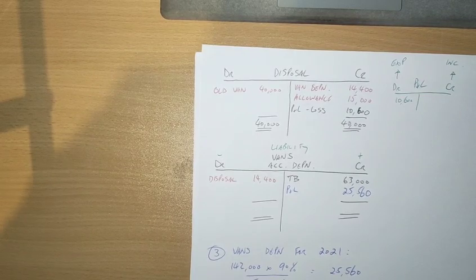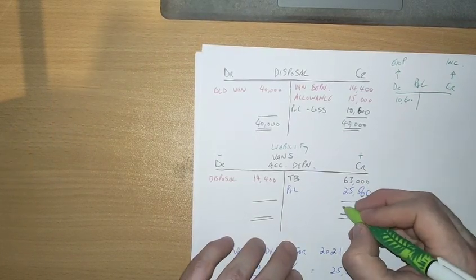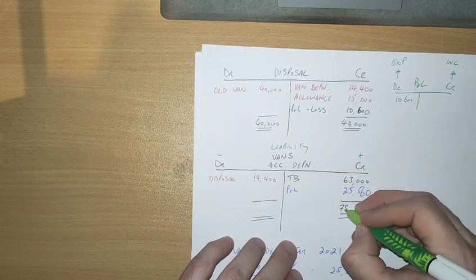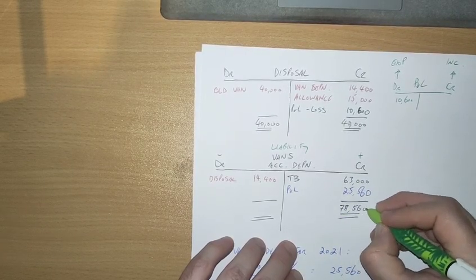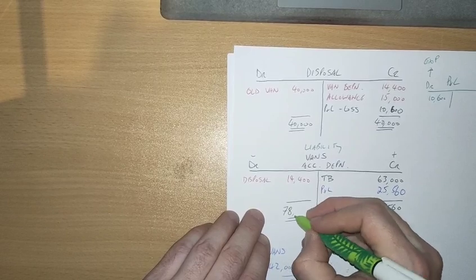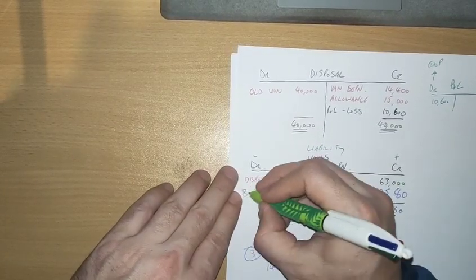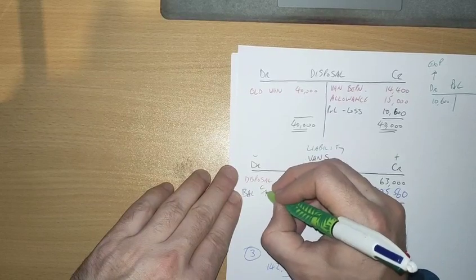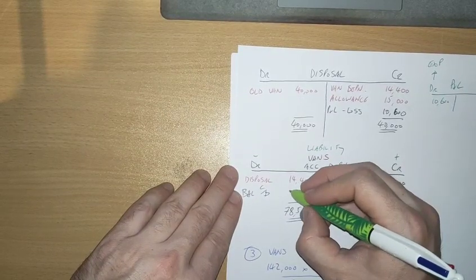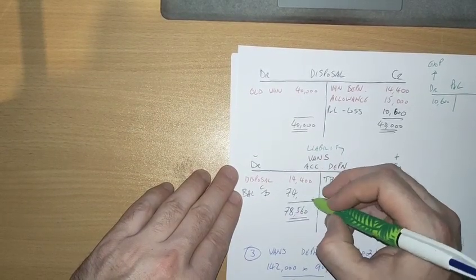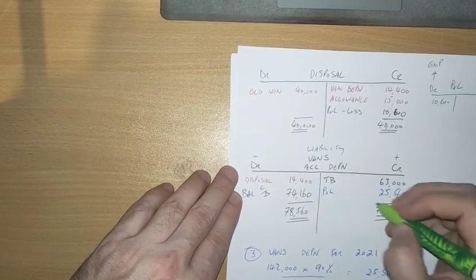Now that will give us 78,560. So a balance carried down will be 74,160.